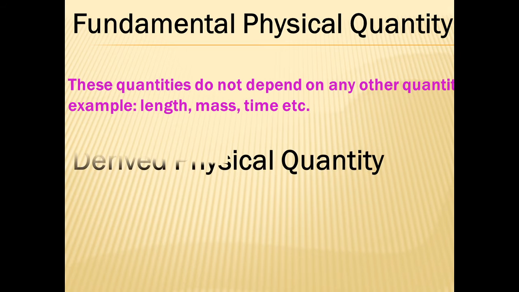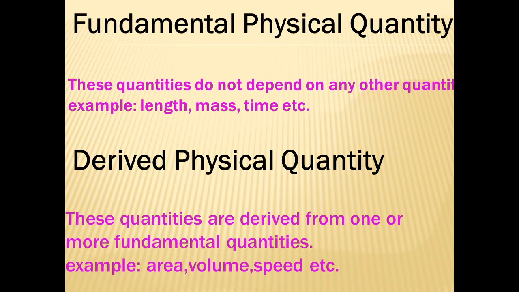Second type is derived physical quantities. These quantities are derived from one or more fundamental quantities. They can be calculated by combining 2 or more quantities. Example, area, volume, speed, etc. You can take example of English alphabets. We have basically 26 alphabets. On the basis of these 26 alphabets, you can make millions of words. Similarly, on the basis of these 7 fundamental physical quantities, which are basic, we can derive many number of derived physical quantities.